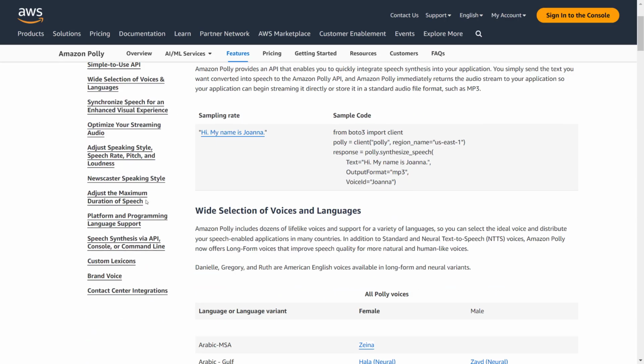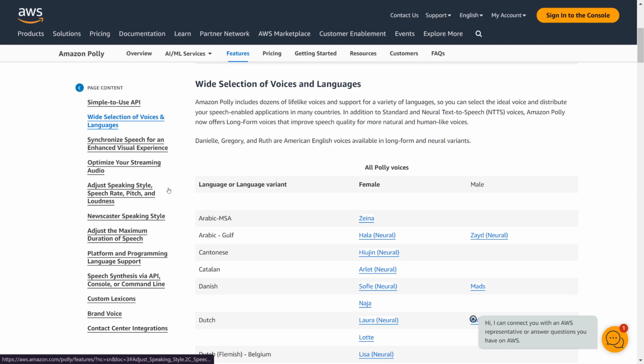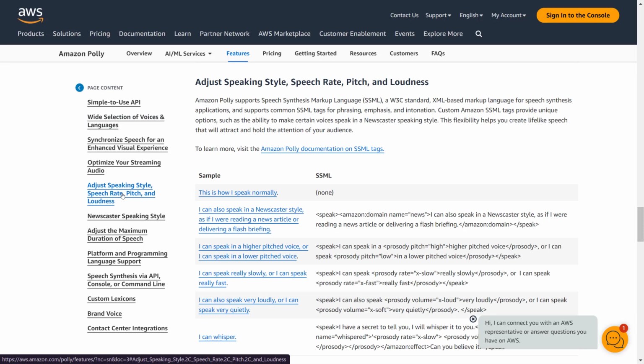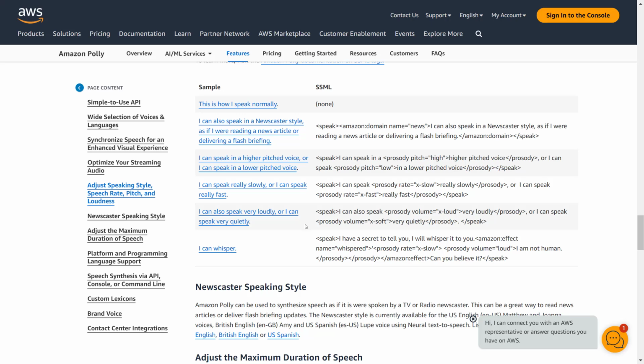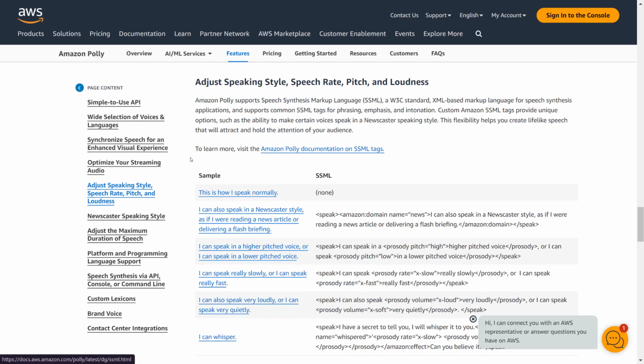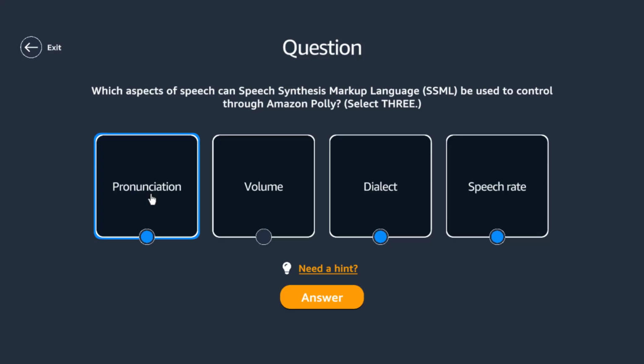Let's go to features. If we look at this one, I think we can do loudness. Okay, I think that is the one. I think I went wrong. I can whisper, speech rate, pitch, loudness, style.